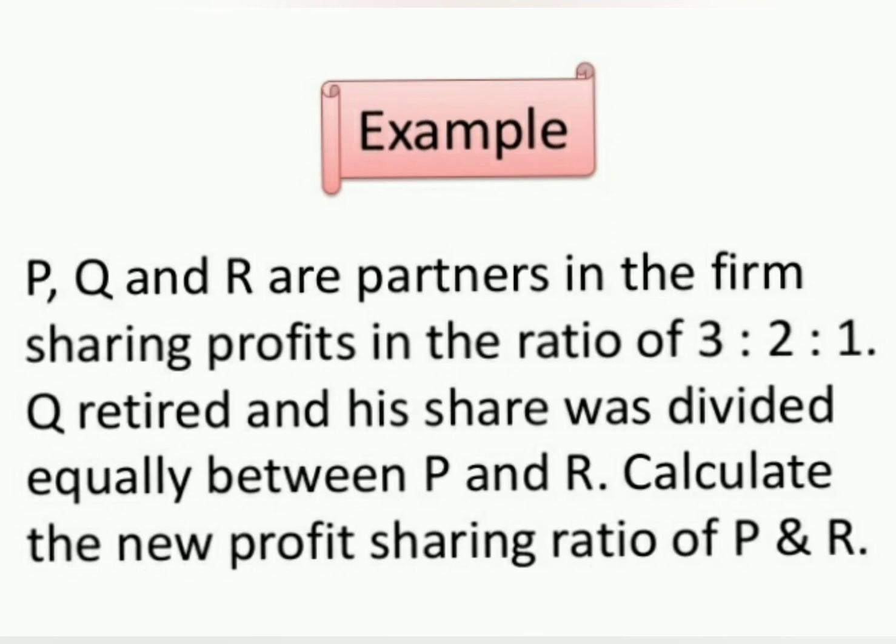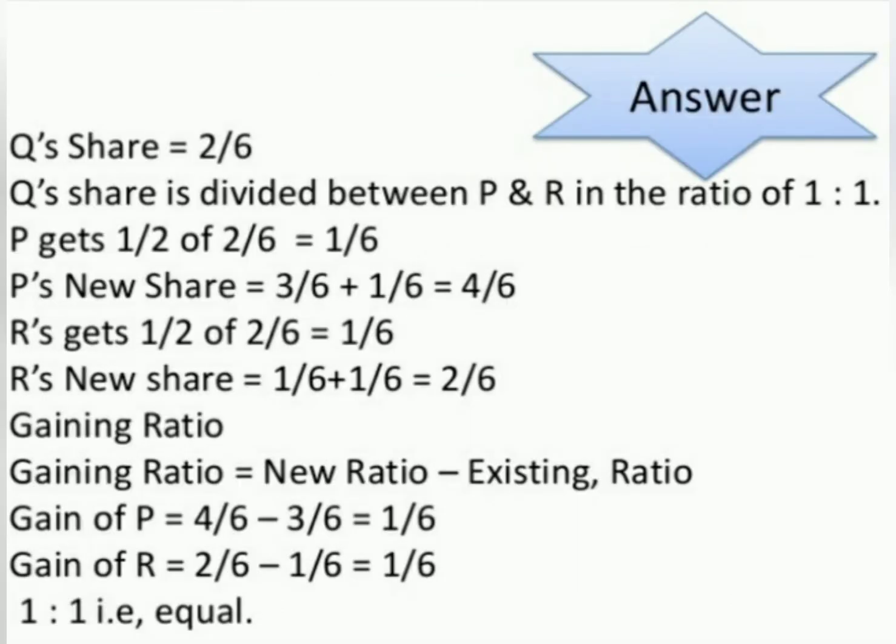Divided equally means the gaining ratio of P and R is 1:1. So Q's share is 2/6. Q's share is divided between P and R in ratio 1:1. So P gets half of 2/6 and R gets half of 2/6, meaning half of Q's share. So P gets half of 2/6, which is equal to 1/6.